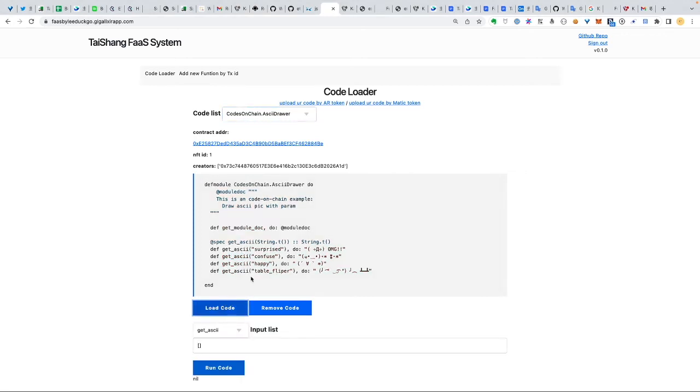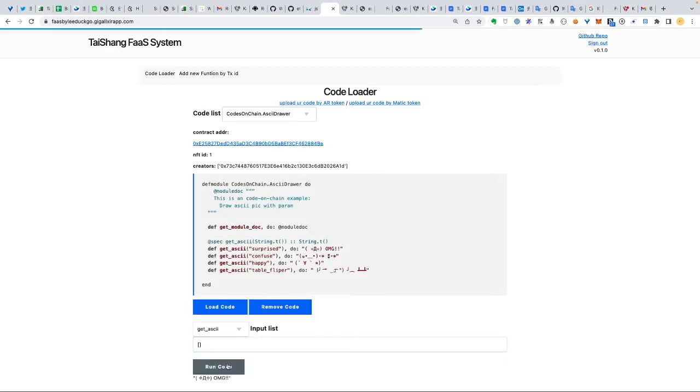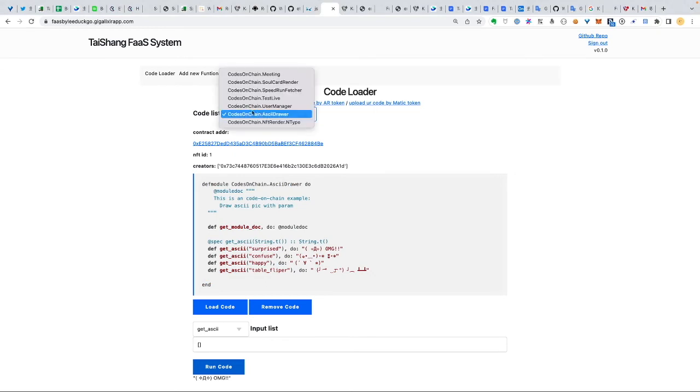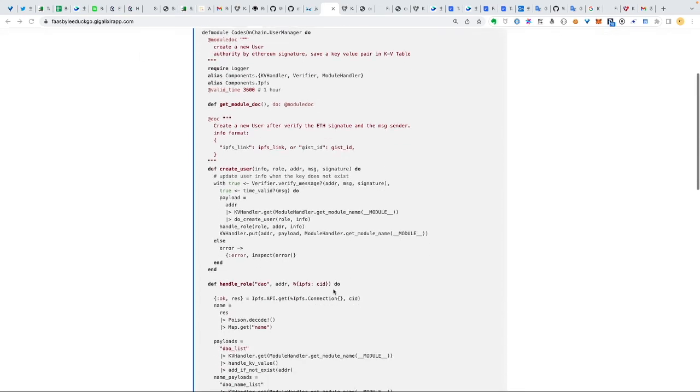Okay, let me show you. First one is load code and the get ASIC func. Surprised is the input. Okay, run it, and this is the function return. In production, we can call the snippets by JSON RPC, and we have used the snippets in our other projects. It can be more complicated,